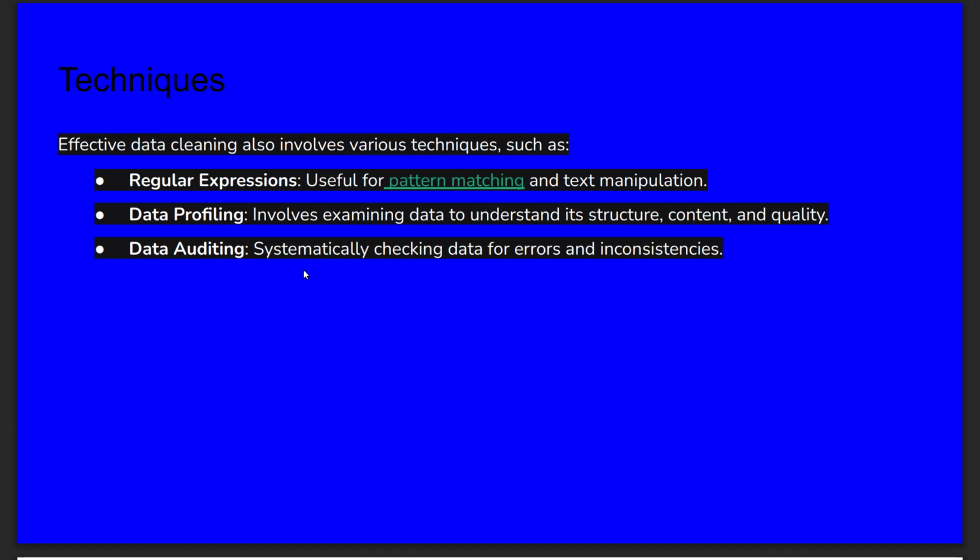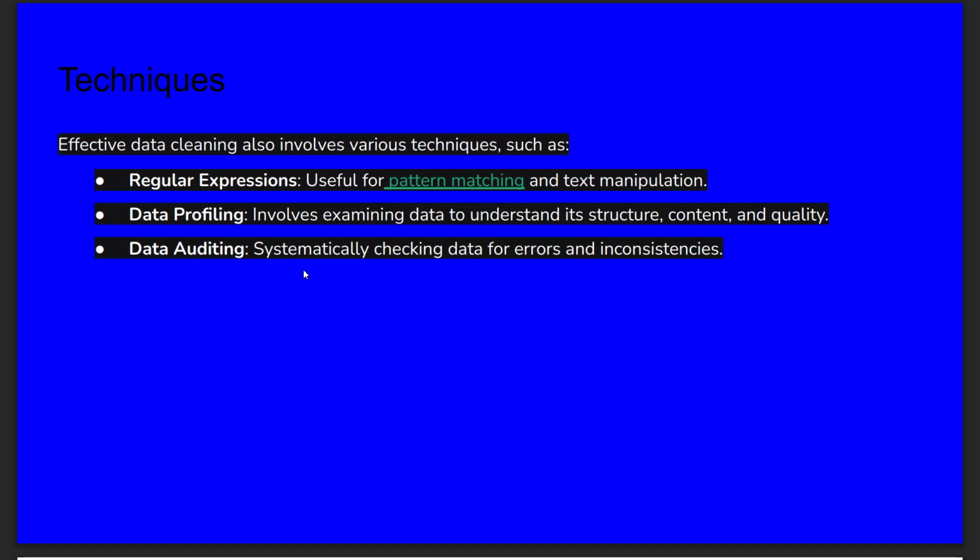So why do we use this technique? It is useful for pattern matching and text manipulation. So if you want to do pattern matching and text manipulation, regular expressions are one of the techniques for doing that.